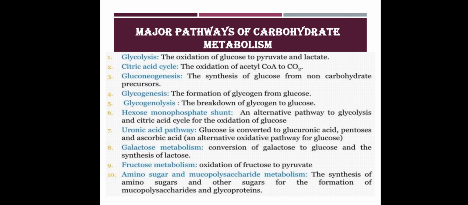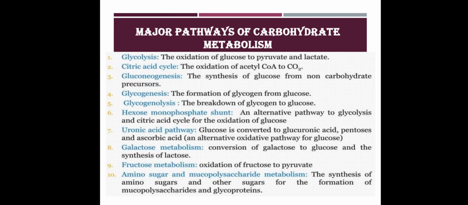First comes glycolysis. It is the oxidation of glucose to pyruvate and lactate. That is, it is a catabolism. That means the glucose is split into pyruvate and lactate. Then the second one is the citric acid cycle, also known as the TCA cycle or Krebs cycle. It is the oxidation of acetyl CoA to carbon dioxide.